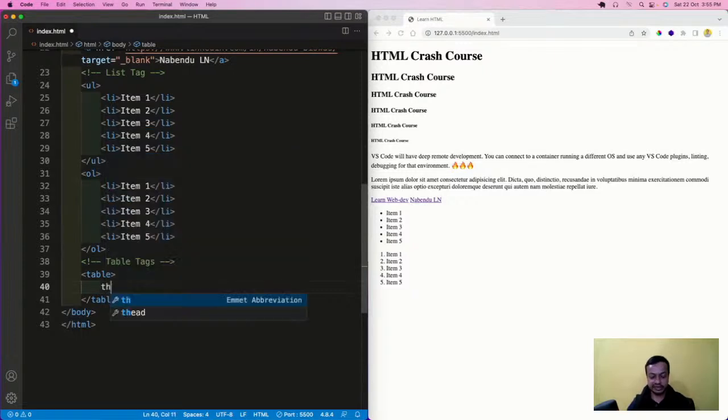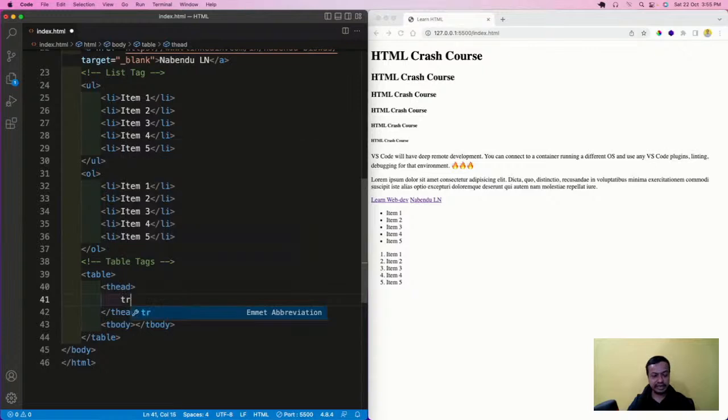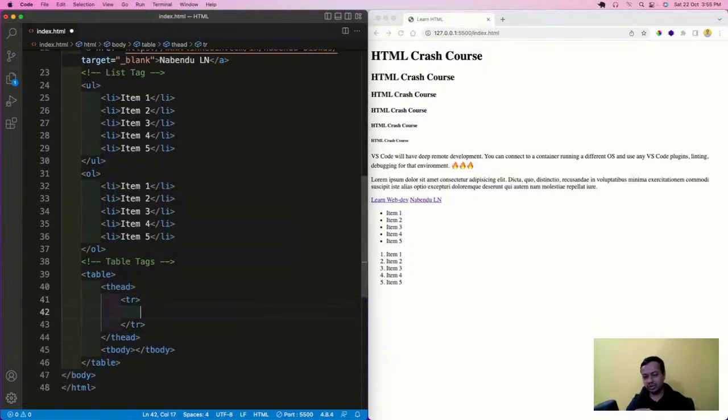There is a thead, although we don't use it that much, but it is a very important tag. Then I'll come and do a tbody, and then a tr, which means table row. TH means table header, TR means table row. There's no need to mug up the table tags. You can find them in a lot of places, but you should know this is there.